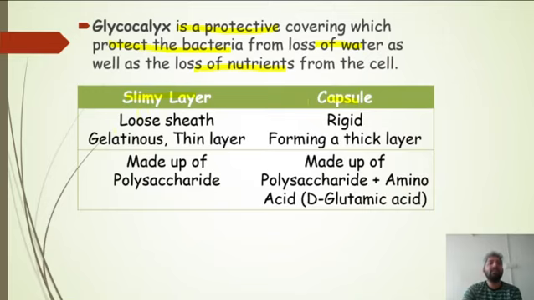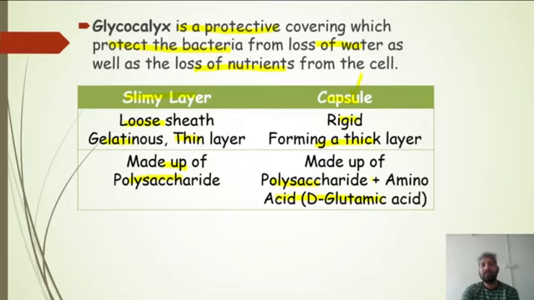What is a slimy layer? It is a loose, gelatinous and thin layer which is made up of polysaccharides. While if it is acting as a capsule, it is rigid and forms a thick layer, as in the case of the spores, endospores. We will talk about them later. They have polysaccharide and amino acid like D-glutamic acid.